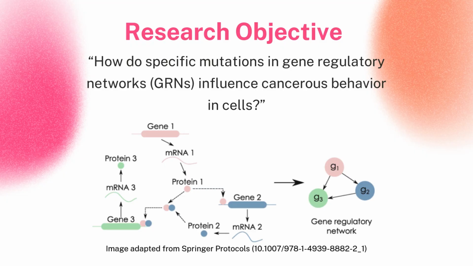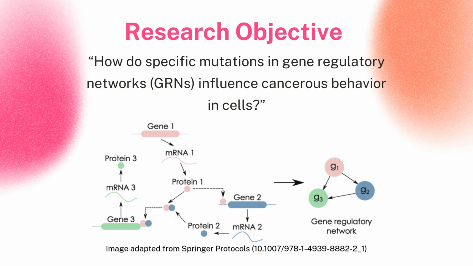My research objective is how do specific mutations in GRNs, or gene regulatory networks, influence cancer's behavior in cells. So this diagram shows how a gene regulatory network works. Each gene produces mRNA, which makes a protein, and those proteins go back to regulate other genes. For example, protein 1 activates gene 2, which produces protein 2, and that can influence gene 3. These feedback loops are what make up our GRN.